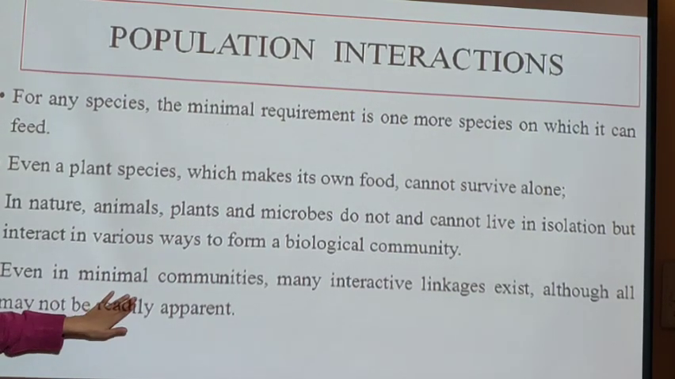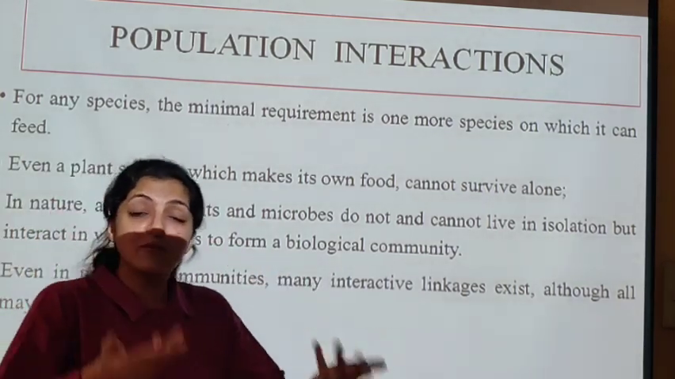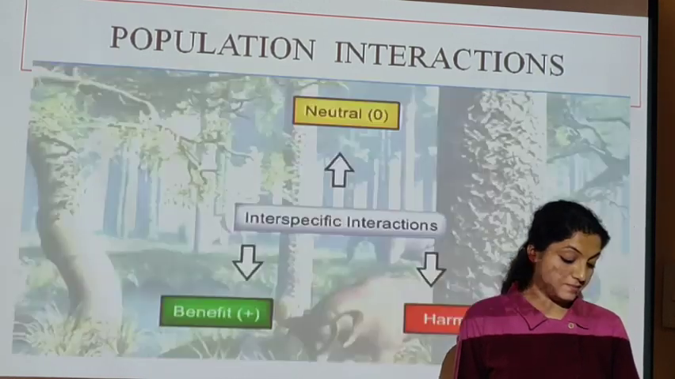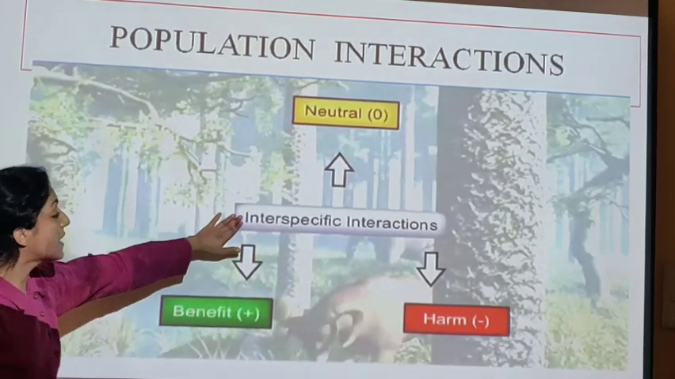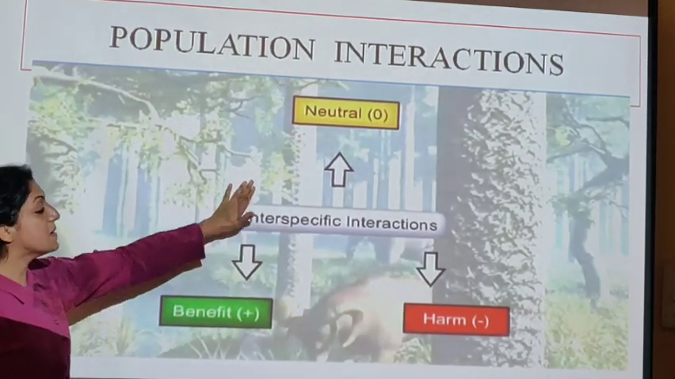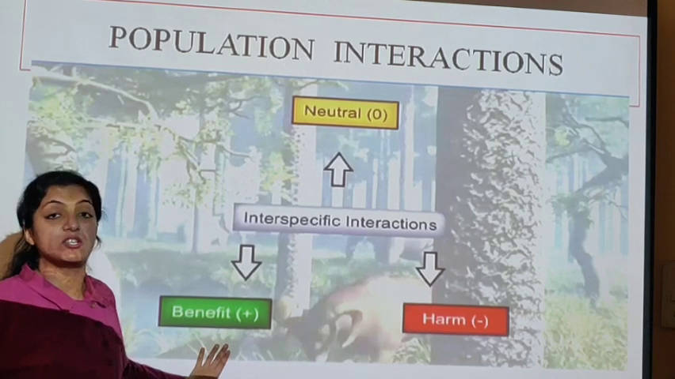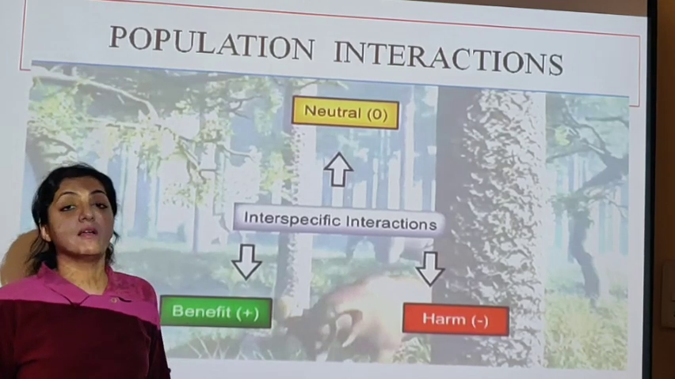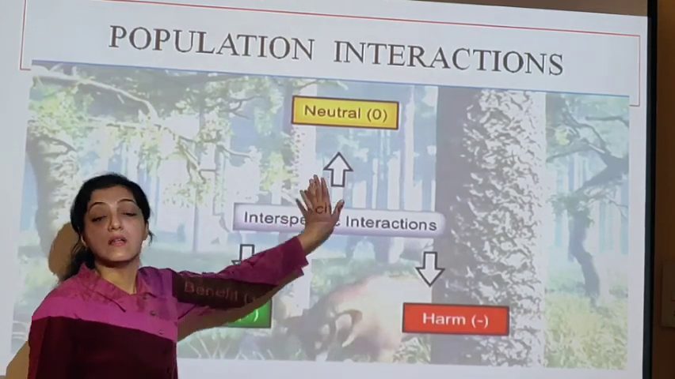So even in minimal communities, many interactive linkages exist, although they may not be readily apparent. Although we may not be able to see them, they are available, those interactions are going on. So interspecies interaction, meaning interaction between two species, can be of a beneficial type, मतलब दोनों एक दूसरे को benefit कर रहे हैं, they are going to benefit each other. Or can be harmful, one species is going to harm the other. Alright. So interactions can be beneficial, they can be harmful, or they can be neutral, means no effect.